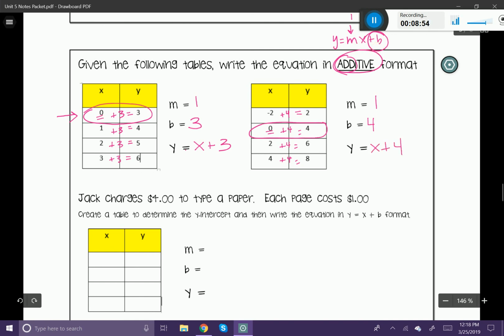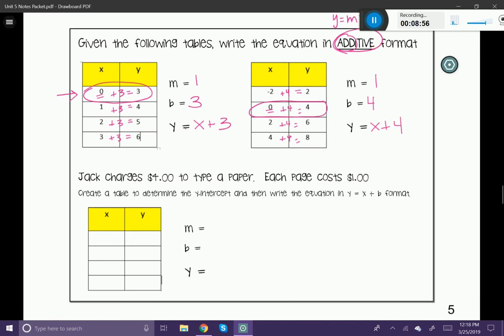Now, if we were to take this table of values and look at it as a word problem, it's going to look just slightly different. So let's go ahead and look at this word problem here. Alrighty. Jack charges $4 to type a paper. Each page costs $1. So for this problem, it says create a table to determine the y-intercept and then write the equation in y equals x plus b format.